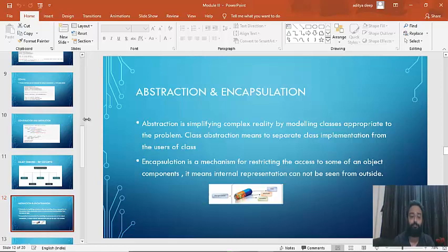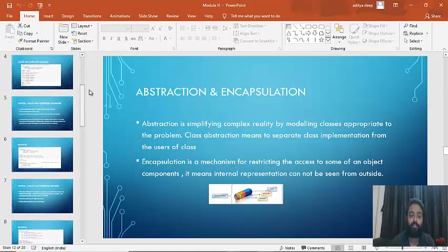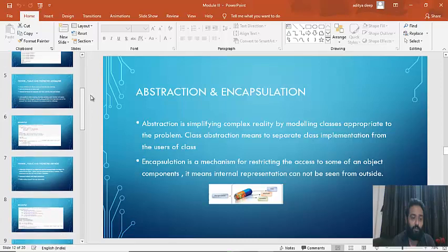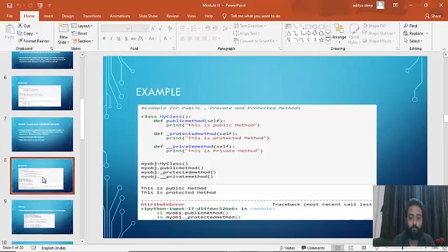The example for encapsulation is, we have already seen it. I'll just give you a look. So this is what encapsulation is. Making an attribute public, making an attribute protected, making an attribute private, or you can say restricting the access of a method or an attribute comes under encapsulation. Okay, so we have already seen this program, and if anybody asks you what encapsulation exactly is, you can directly explain this example.